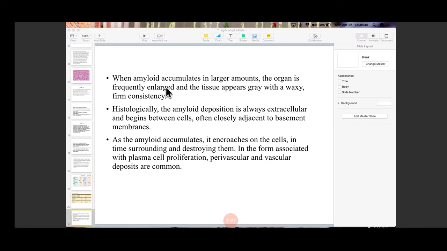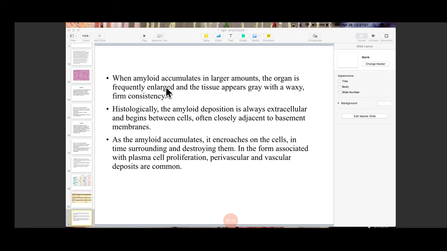When the amyloid is accumulated in the larger amount, the organ is going to definitely become enlarged and it becomes pale and waxy because amyloid is the acellular material. We have a specimen of kidney. We call it waxy kidney. We'll show you in the class when you come for your practical exam. We call it waxy kidney, and then they're going to ask you because of enlarged kidney.